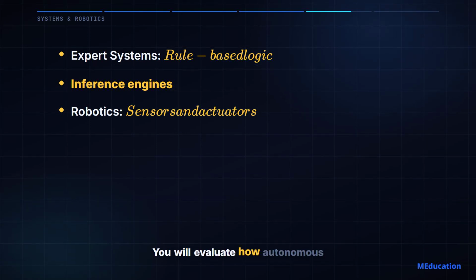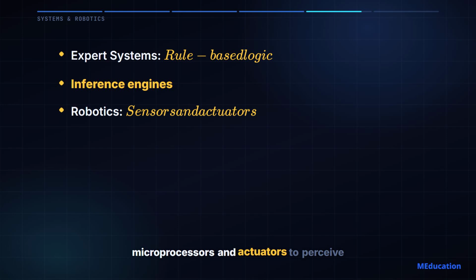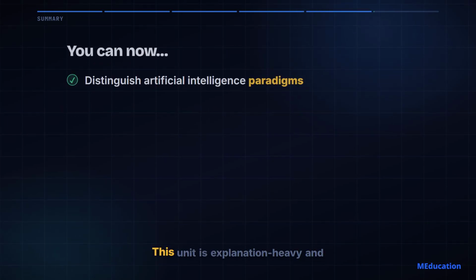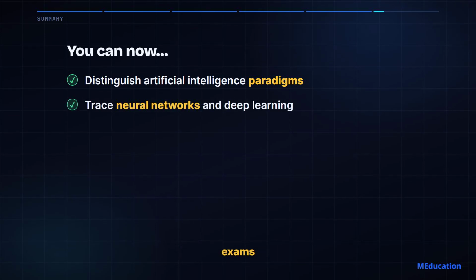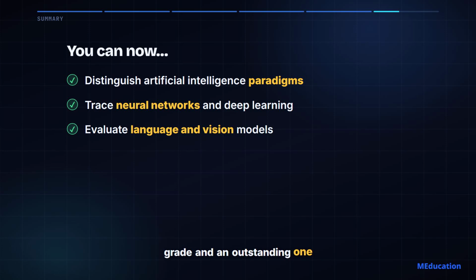You will evaluate how autonomous and industrial robots use a continuous loop of sensors, microprocessors, and actuators to perceive, reason about, and physically interact with their environment. This unit is explanation-heavy and high-tariff for your A-level exams. Precision in your vocabulary is the difference between a good grade and an outstanding one.